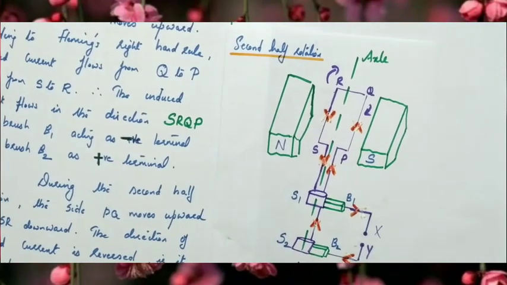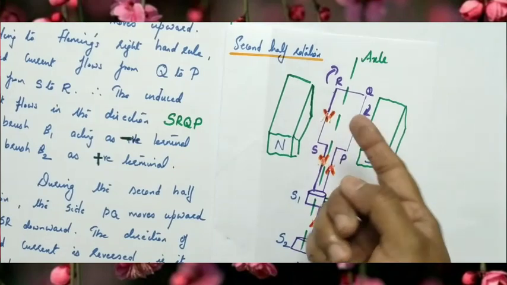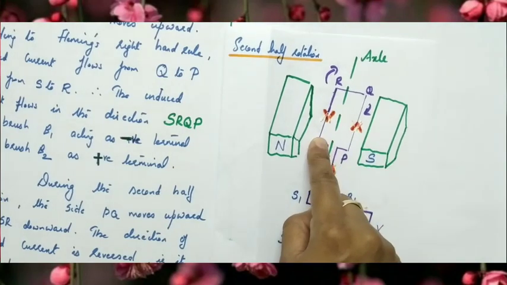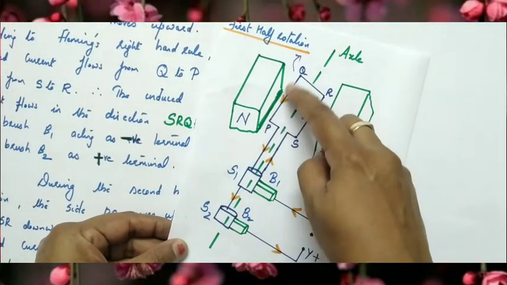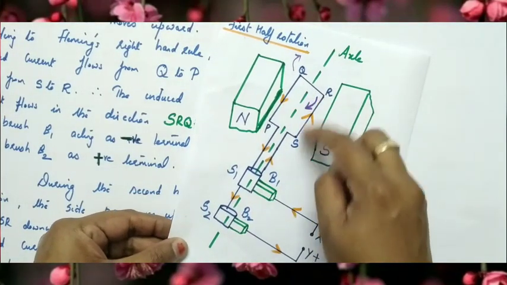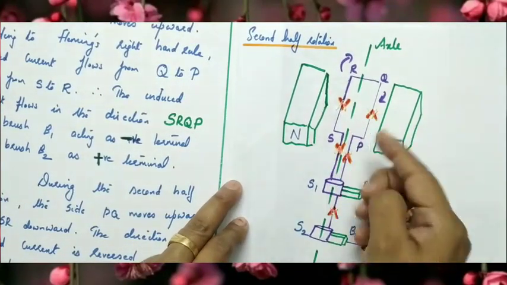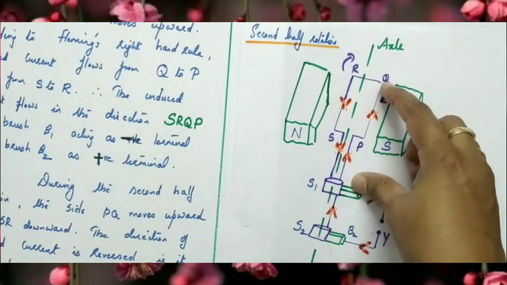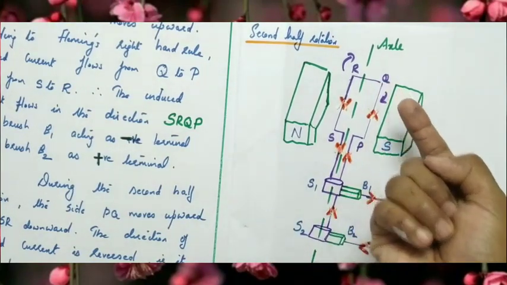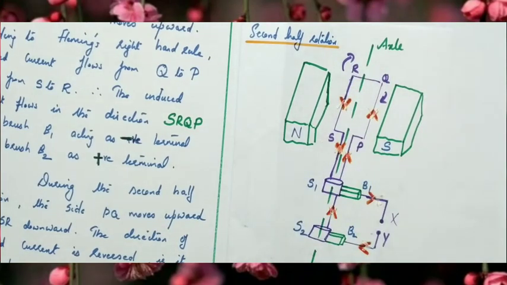Now during the second half rotation, what happens? PQ takes the right side and RS takes the left side. Okay, so initially during the first half rotation, PQ was on the left side and RS on the right side, and during the second half rotation, PQ takes the right side and RS takes the left side. Now PQ is moving outward and RS is moving inward.